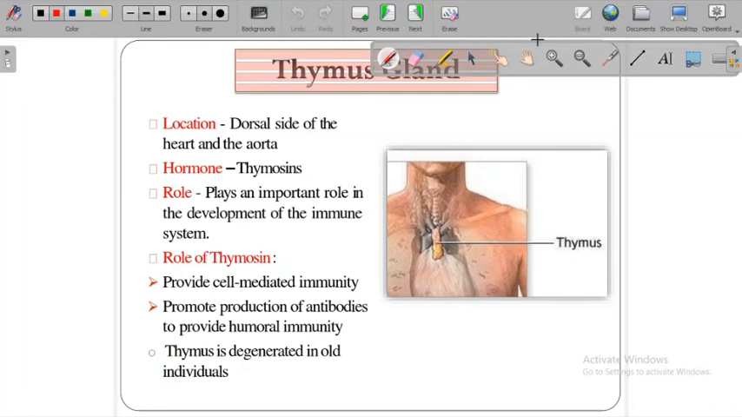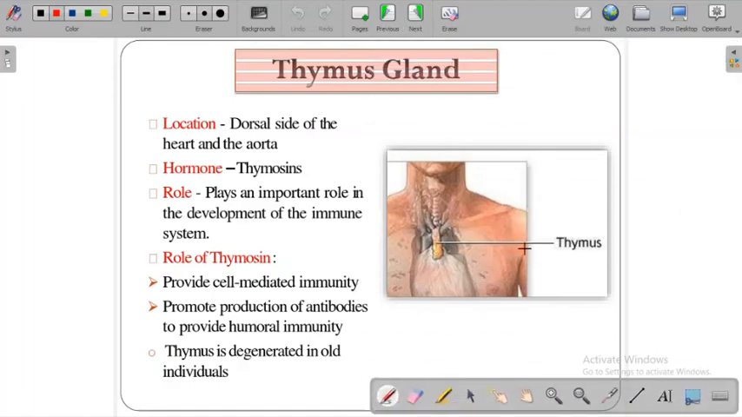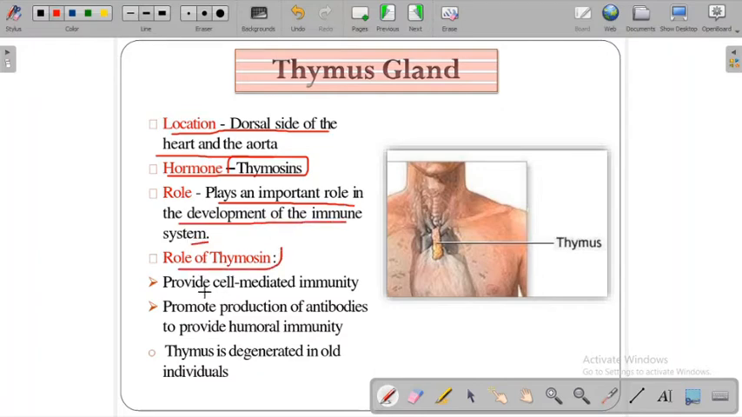Then the thymus gland. Okay, so the next gland, location: dorsal side of the heart and aorta. The hormone it produces is thymosin. What is the role of thymosin? It plays an important role in the development of the immune system. The role of thymosin is, again, to provide cell mediated immunity.